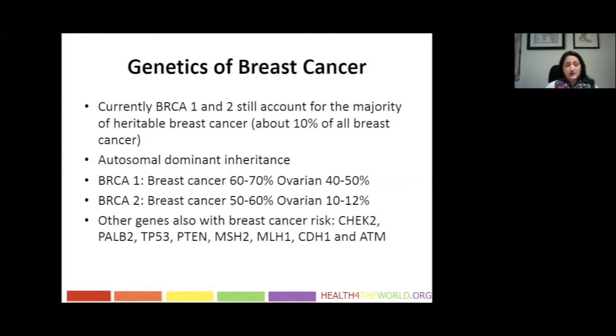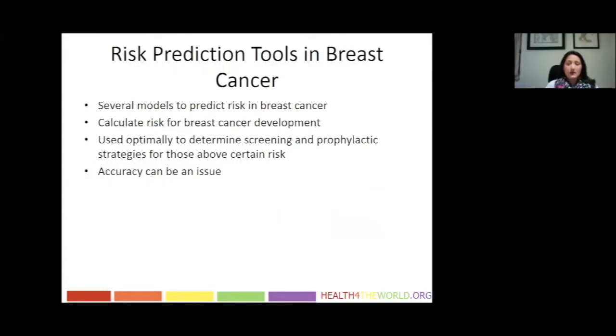The full risks associated with each of these are still being elucidated, and we still do not know the full extent of the cancer risk with these, as well as other genes which may still remain undiscovered. There are several models that have been developed and studied to help predict risk. And when used correctly, they can aid in determining an optimal screening schedule and when prophylactic intervention should be employed. None is perfect, and thus accuracy remains a big issue.